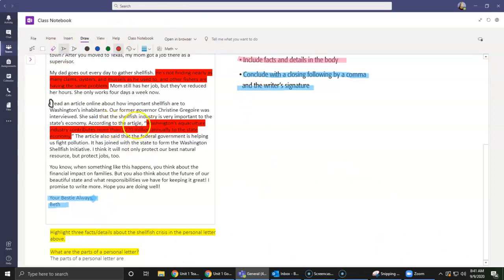Notice how she cites from the article, Solving Problems. She uses this nice phrase. She says, according to the article. So that's wonderful. I know she's getting it straight from a place. And then she's also giving more information. It says, the article also said. So she's telling me this is where she got her information from. She's doing something called citing.